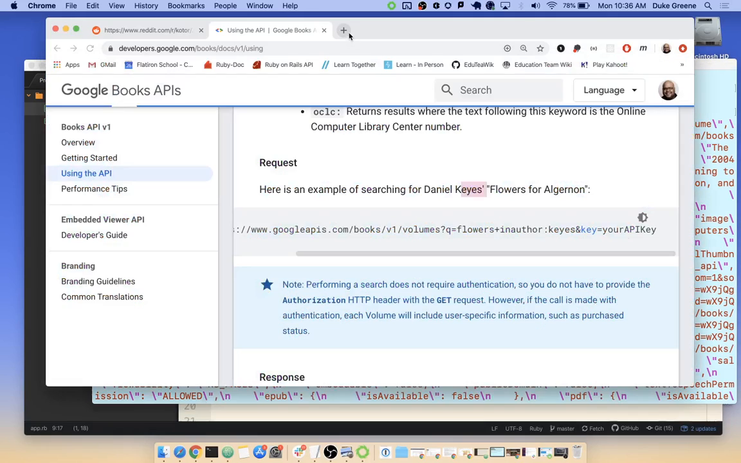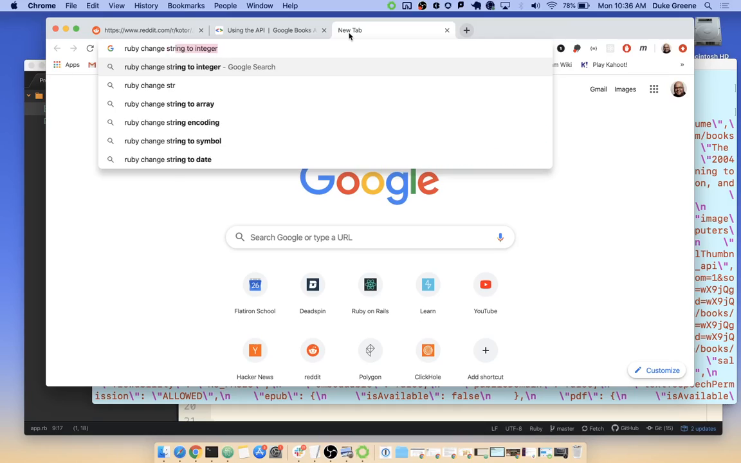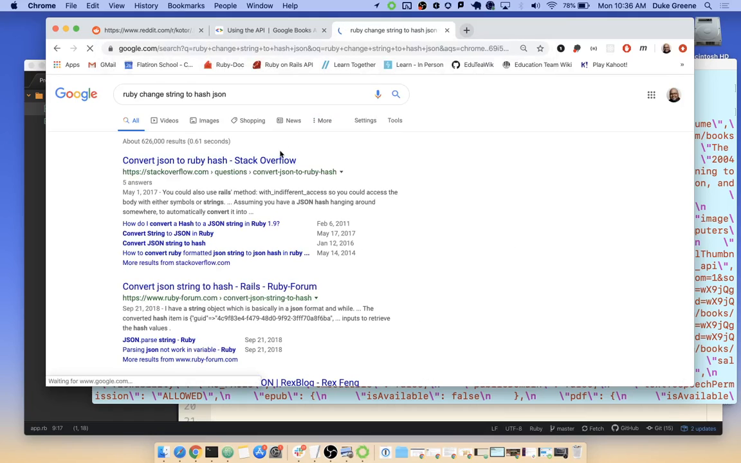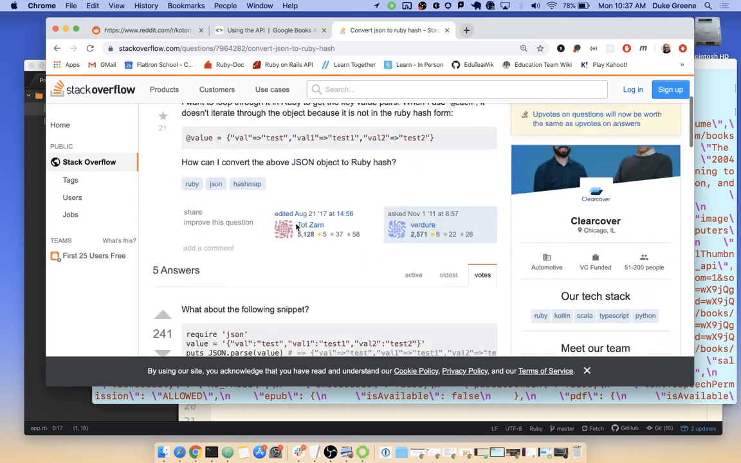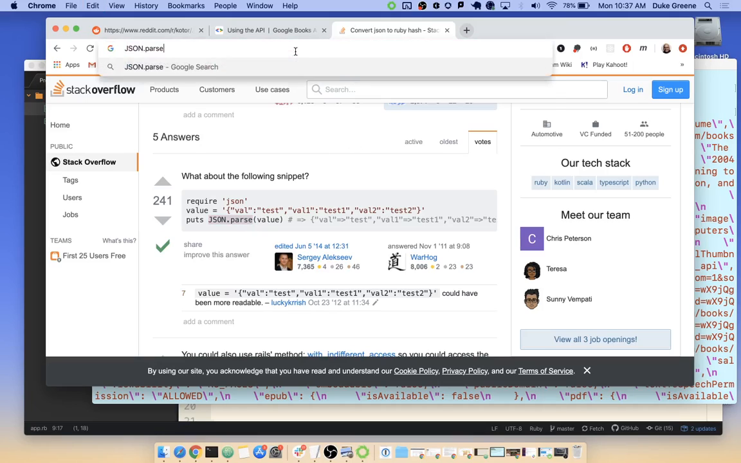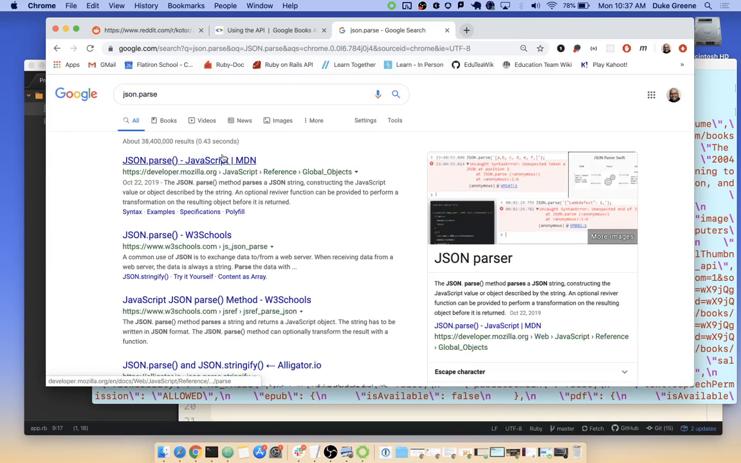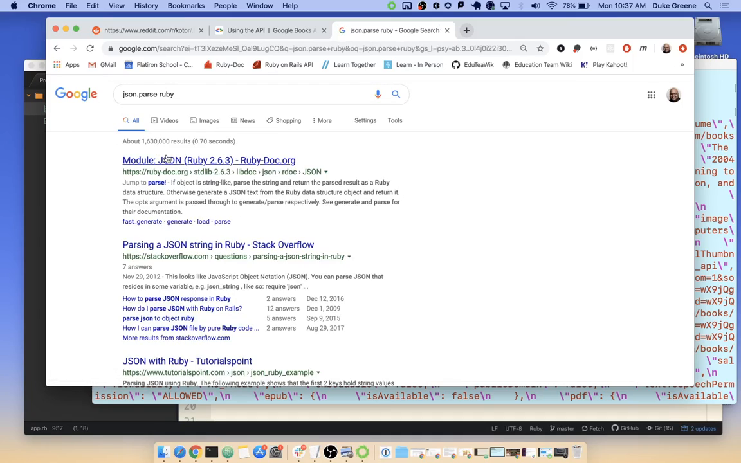So I could look this up. Let's see, Ruby change string to hash JSON, something like that. Convert JSON to Ruby hash. That's what I want to do. So we have this value, I want to loop through. What do we got? They mentioned this thing called json.parse, like in this first answer. I don't know if this is exactly my problem, but I was looking for some kind of syntax. I'll search json.parse Ruby, and I want to pull up the documentation on that.